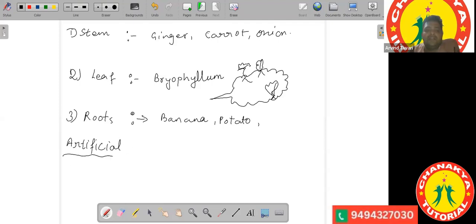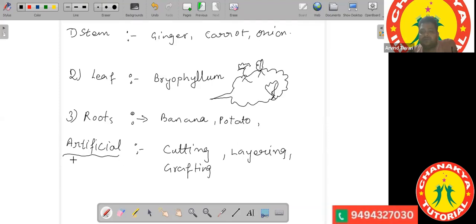In the artificial methods, you have the processes of cutting, layering, and grafting. And this is also very important. This is also one of the board's favorite questions.